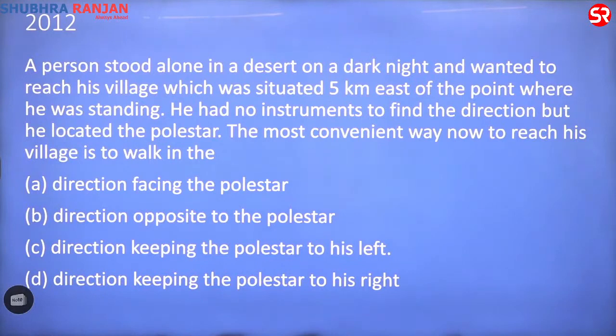A poor person stood alone in a desert on a dark night and wanted to reach his village, which was situated 5 kilometers east of the point where he was standing. He had no instruments to find the direction, but he located the pole star. The most convenient way to reach his village is to walk in the direction of the pole star, opposite to the direction of the pole star, keep the pole star to the left, or keep the pole star to the right.